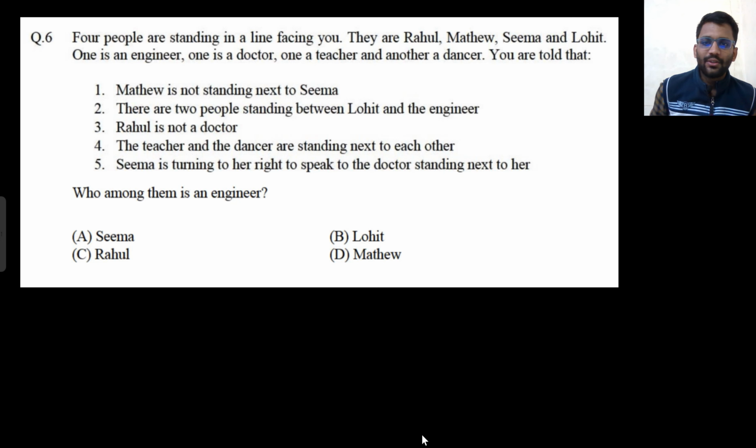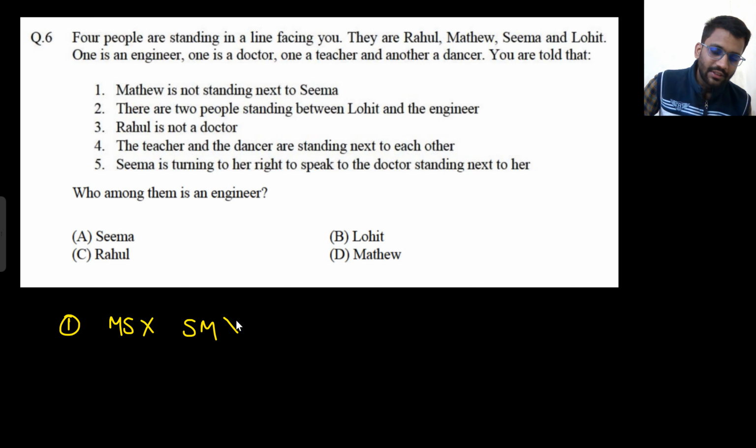You are told that Matthew is not standing next to Seema. So one by one we will write. First thing, Matthew, Seema, this is not possible, or Seema, Matthew, this is not possible. So MS, SM, this is not possible. Second, there are 2 people standing between Lohit and the engineer. So there are total 4 people and 2 people are standing between Lohit and engineer. So this has to be one of the cases, engineer Lohit or Lohit engineer, right?